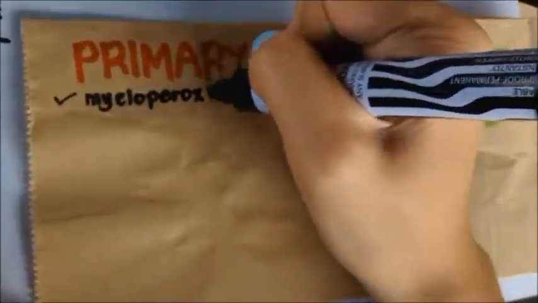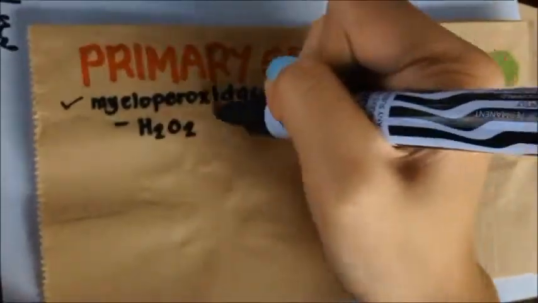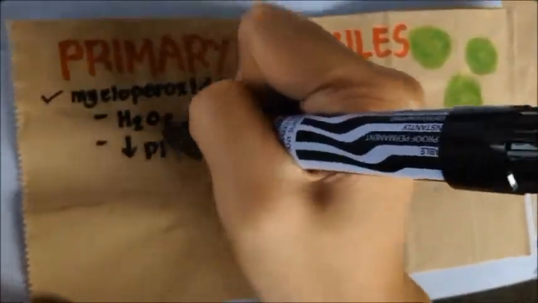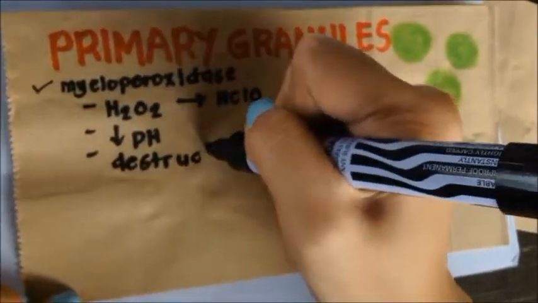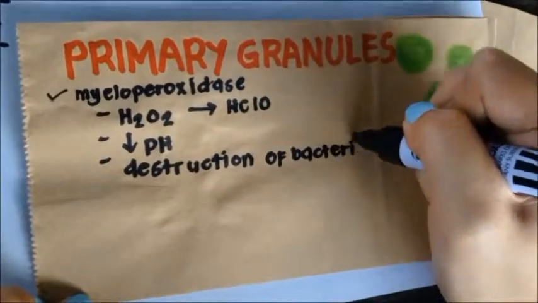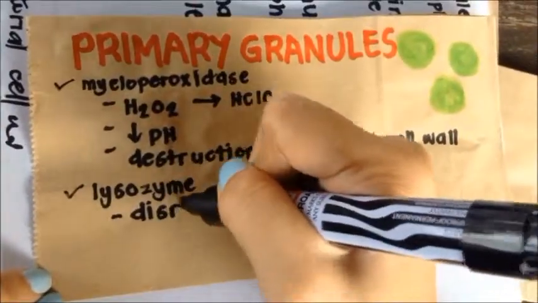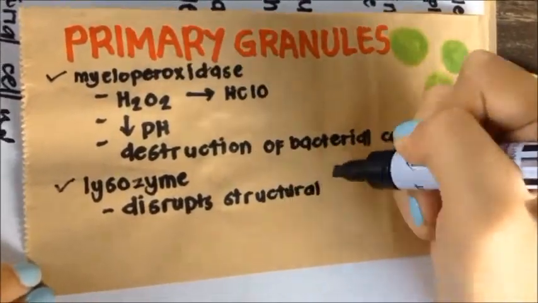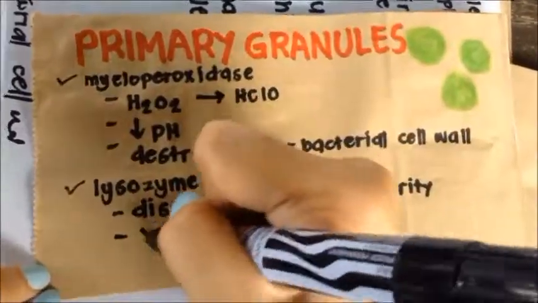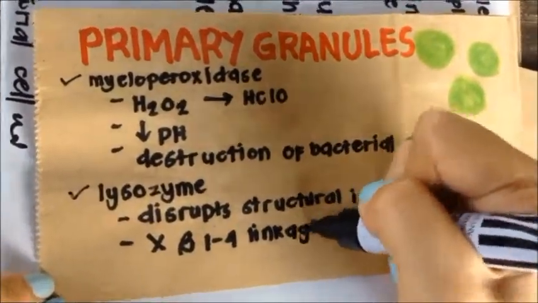The primary granules. These contain myeloperoxidase, which converts hydrogen peroxide into hypochlorous acid, which reduces the pH and initiates the destruction of the bacterial cell wall. Lysozyme is an enzyme that disrupts the structural integrity of the bacterial cell walls by breaking polymeric beta-1,4 linkages.